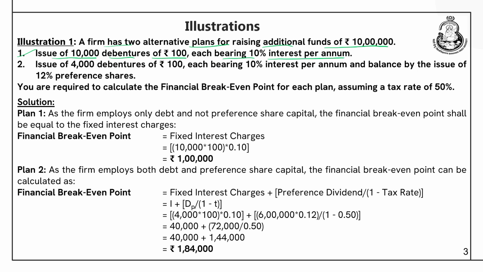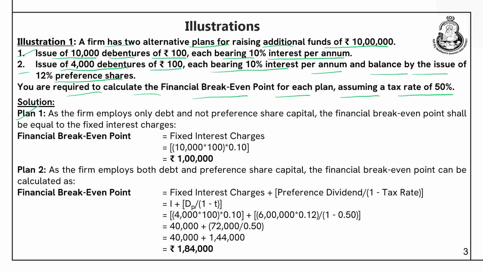The second one is to issue 4,000 debentures of rupees 100 each bearing 10% interest per annum, and the balance by issue of 12% preference shares. You are required to calculate the financial break-even point for each plan assuming a tax rate of 50%.